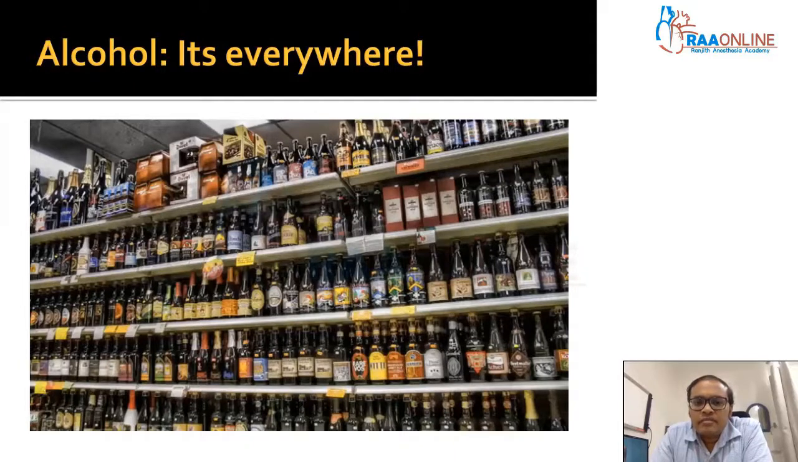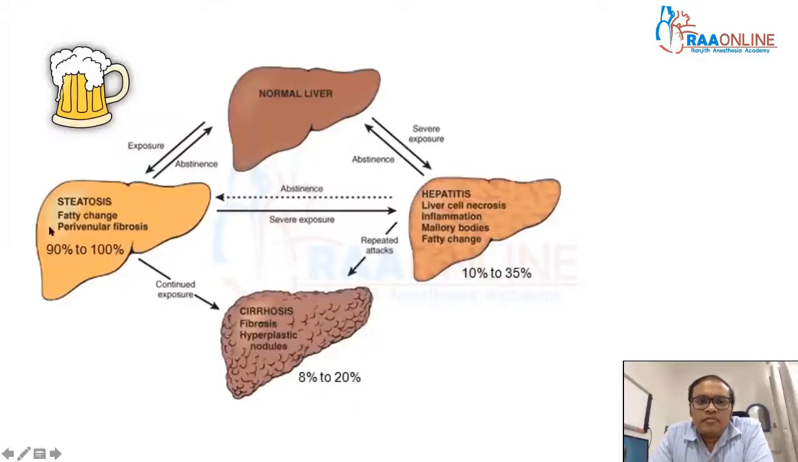So alcohol, as you all know, is the most common cause of liver disease as it is everywhere. It's easily available and people crave to have alcohol, and that's why it's the most common cause of liver disease. So when a person has alcohol, around 90 to 100% of people will have fatty liver, steatosis. And when they abstain from alcohol, it can come back to normal condition.